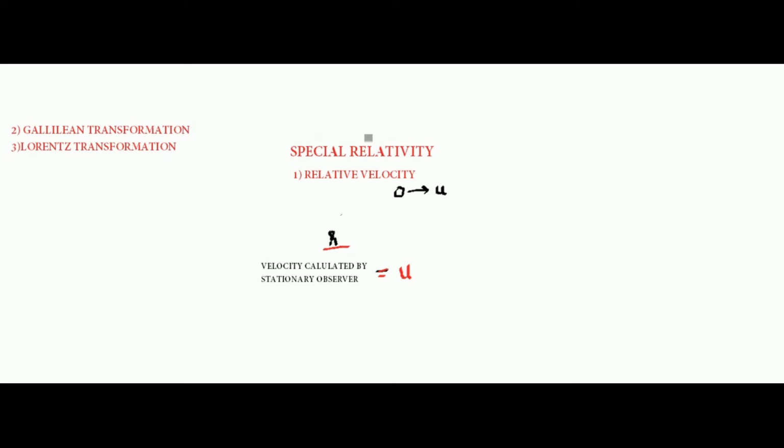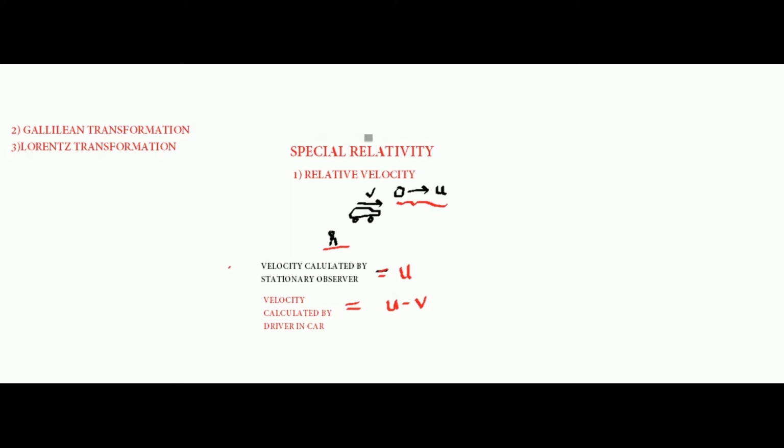Now consider on the same road there is a particular car. This car is moving towards the right at a velocity v. So can you guess what velocity of the ball the driver in the car will calculate? Obviously the driver in the car will calculate the velocity of the ball as u minus v, assuming the ball is traveling faster than the car.